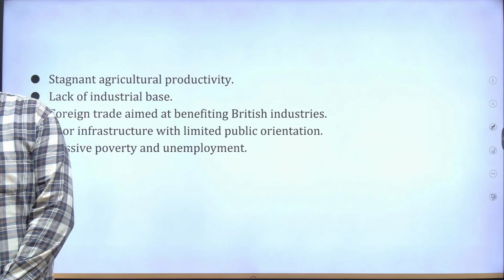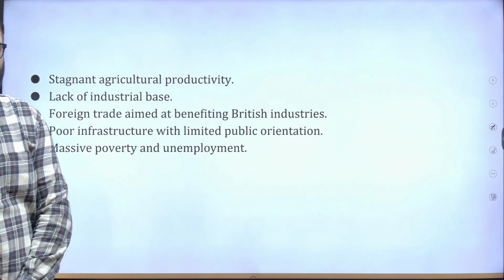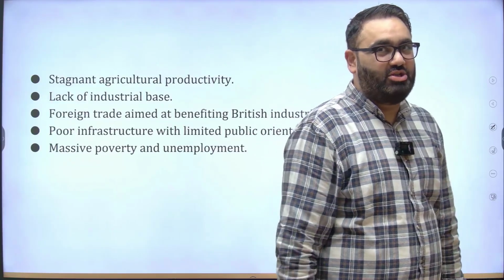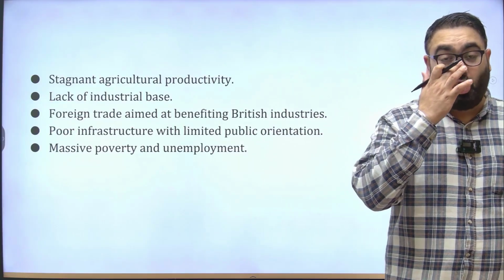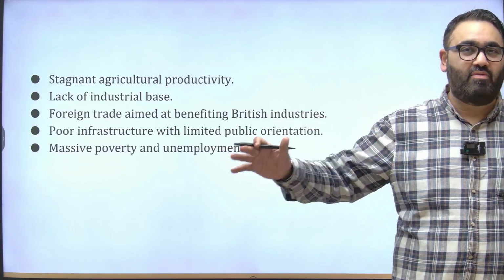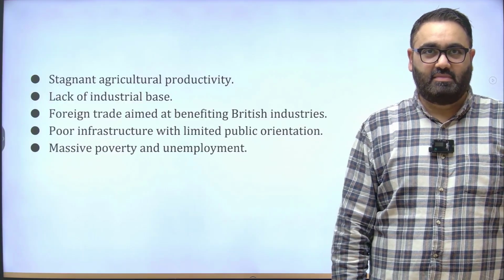For example, biggest one, as we discussed earlier, the lack of agriculture productivity. Hardly any investment being made in agriculture, hardly any new technology coming up. On top of that, forcing the farmers to grow something that you want against their own wishes, all of that was a perfect recipe for disaster.